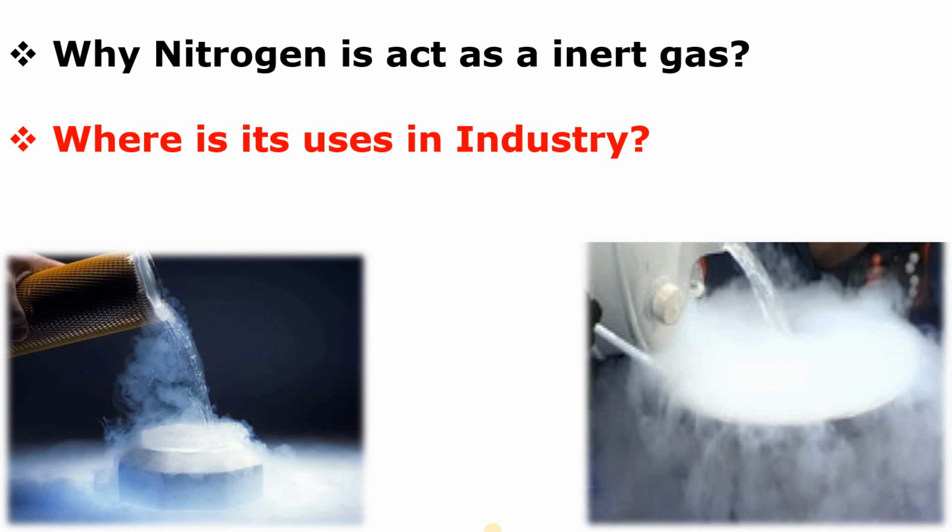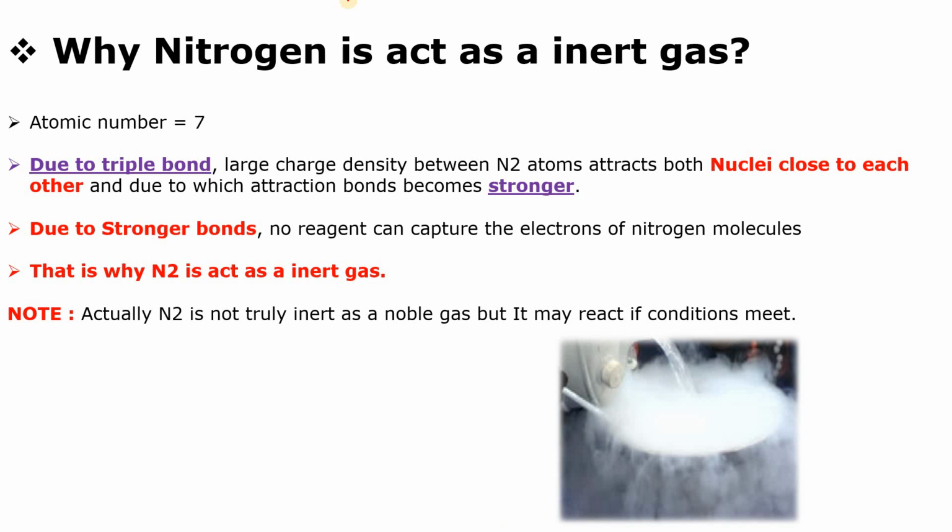So now let's start the video with why nitrogen acts as an inert gas. Here you can see that nitrogen acts as an inert gas. Why? Because its atomic number is 7.